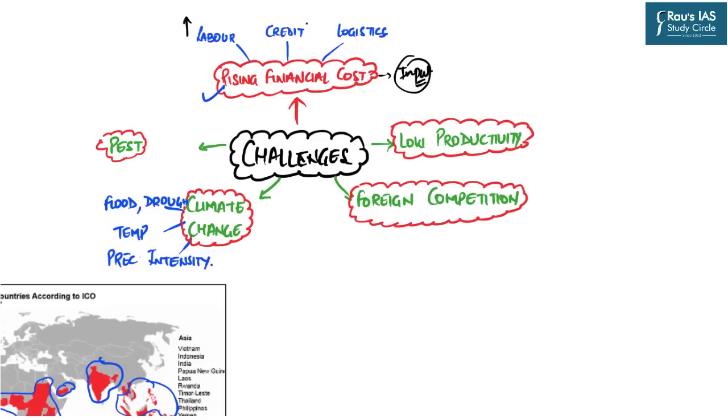Then there is also a lack of credit facilities provided to coffee industrialists. The reason is that in order to get credit, you must provide certain collateral. But in developing economies, especially like India, most coffee producers are small and medium enterprises, and many are from the unorganized sector.